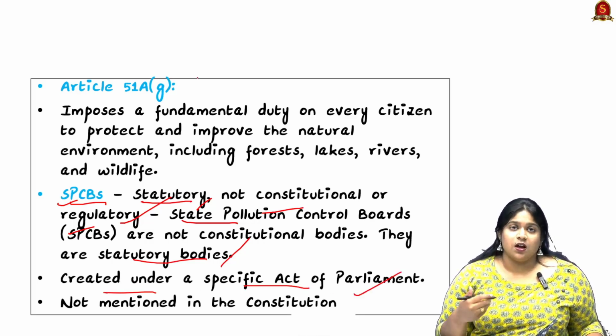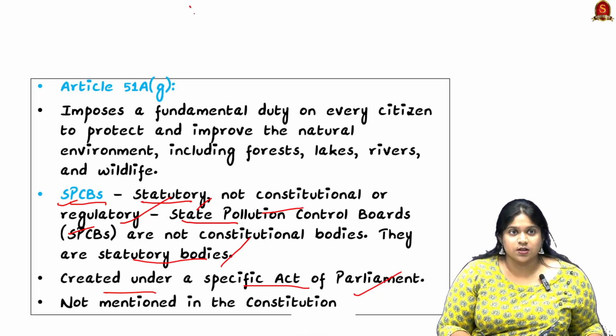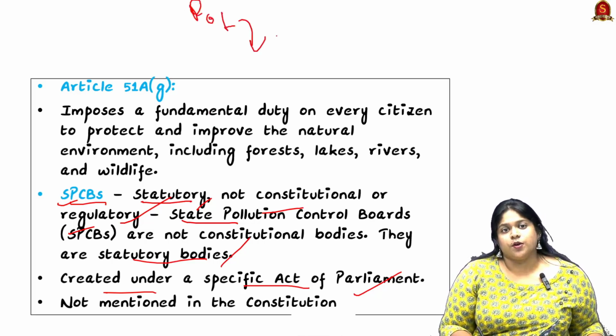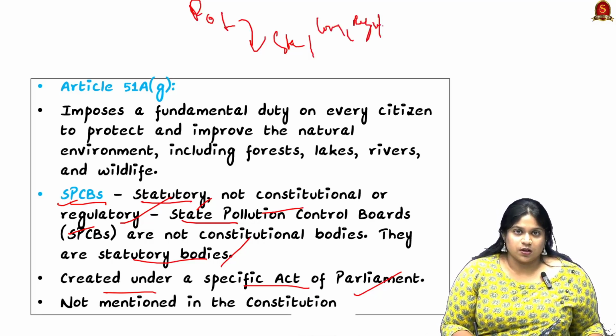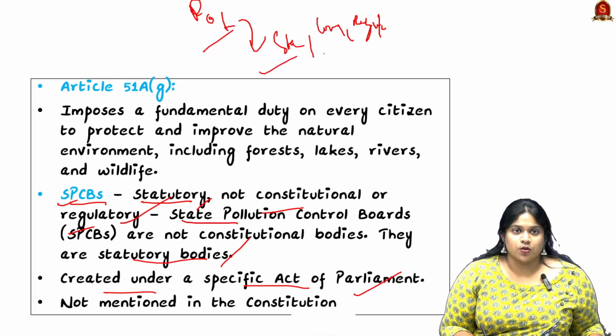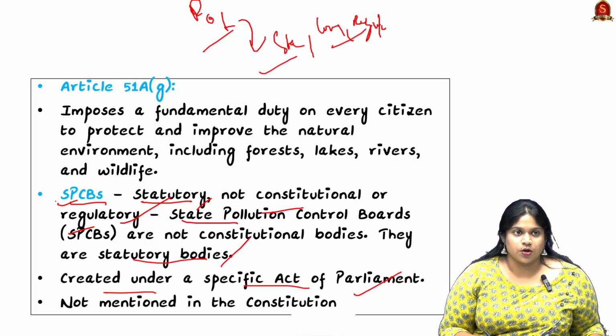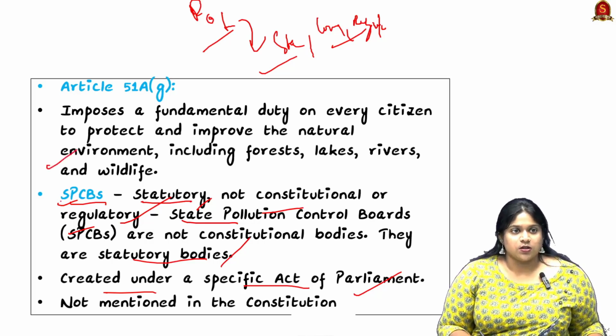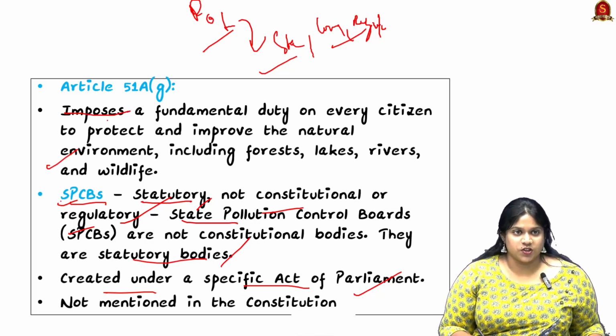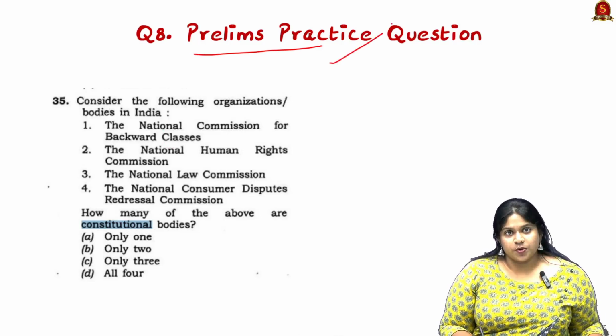For years there has been a focus in polity on different bodies, that is statutory, constitutional, and regulatory. So such news is important for us to know about the bodies, constitutional as well as statutory, of the Indian Constitution. It also comes under Article 51A Clause (g), which imposes a fundamental duty on every citizen to protect and improve the natural environment, including forests, lakes, rivers, and wildlife.